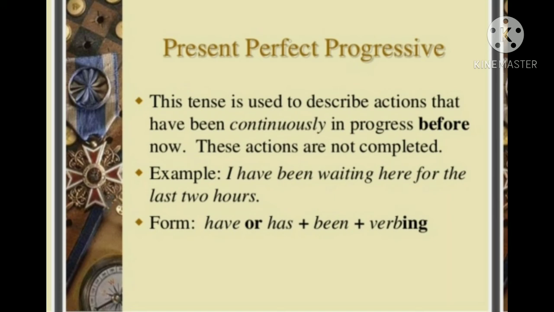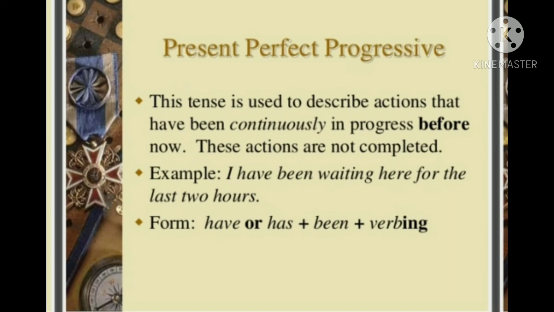This tense is used to mention an action that is in progress for a period of time, and the period or the duration of the time will be more than that of present continuous tense. You know that continuous tense tells you about an action that is in progress for a certain period of time, and the duration of the present perfect continuous tense will be more than that of the continuous tense.